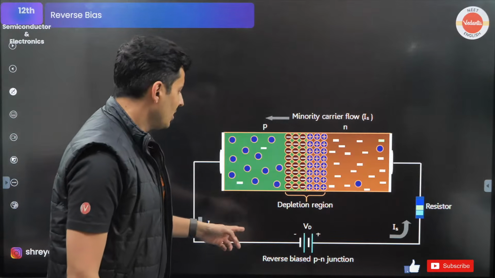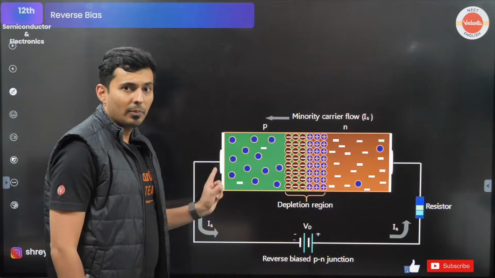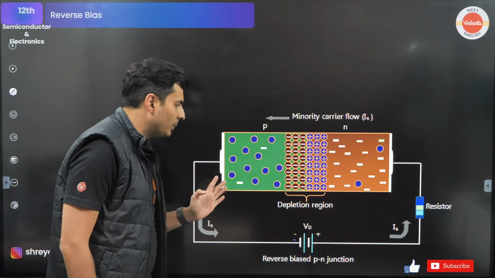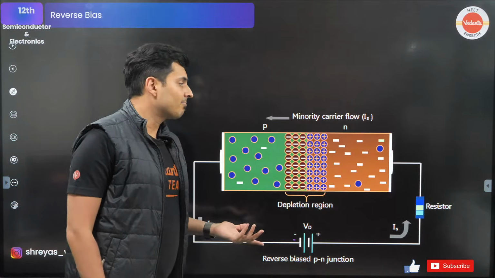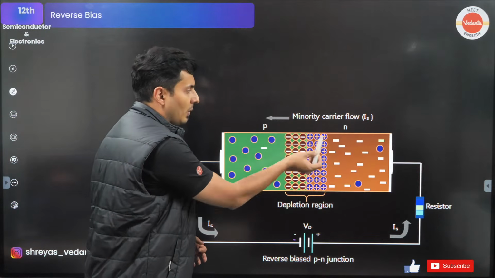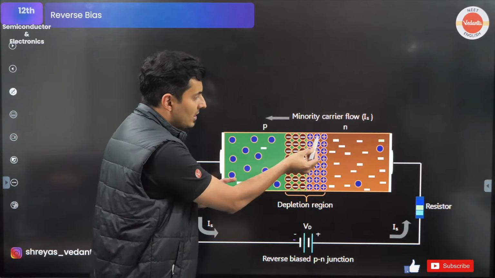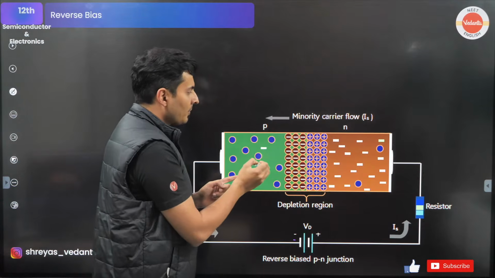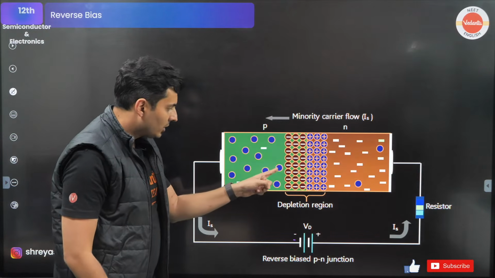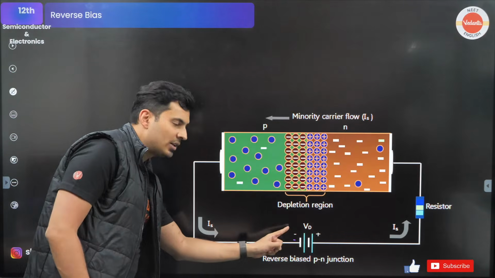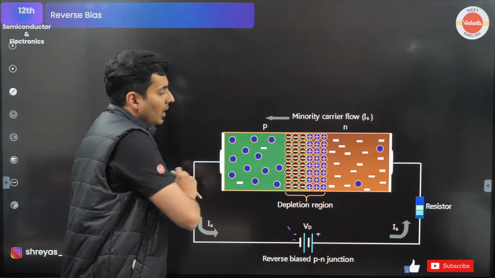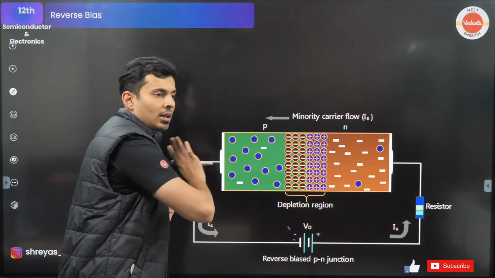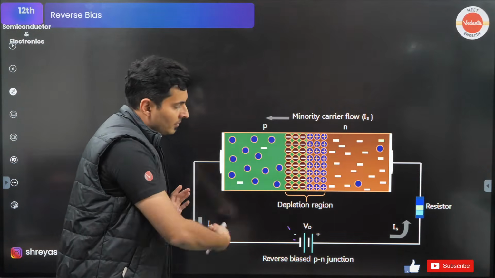See what is happening. You are connecting the negative plate to the P type, the positive terminal to the N type. It's like saying, the electrons which have jumped from n type to p type are not pulled by the positive plate. In fact, they are repelled. There is a negative terminal here saying, hey, you stay there. Keep quiet. Don't come here.